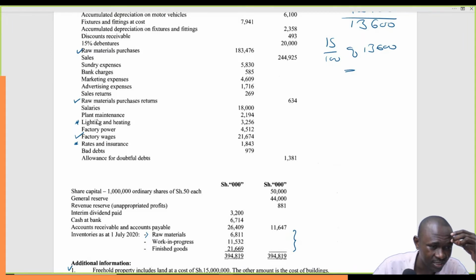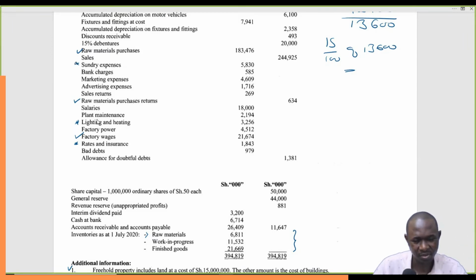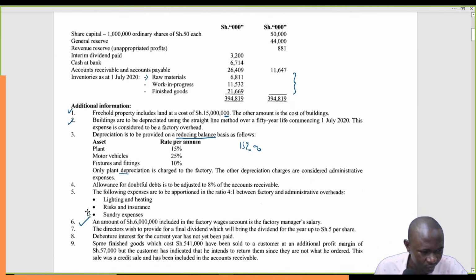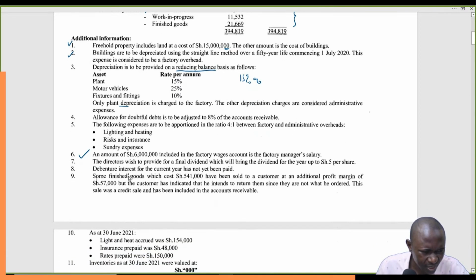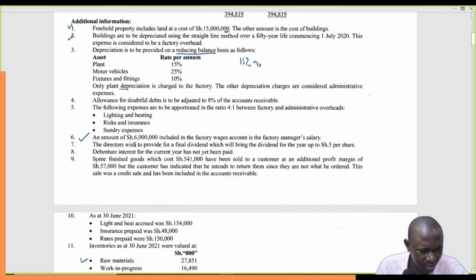These are the 3 items that we are basically talking of. What this means is that the factory takes 4 and the administrative takes 1. So if it's a ratio of 4:1, the total is 5. So 4/5 will go to factory and 1/5 will go to the administrative side.